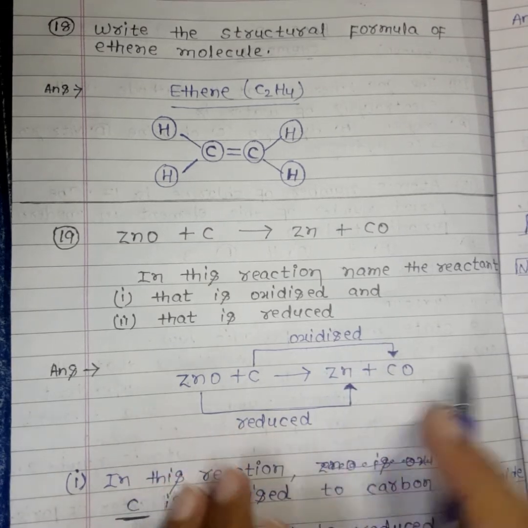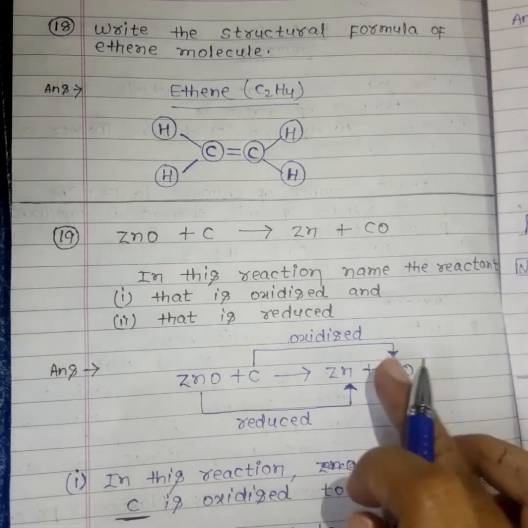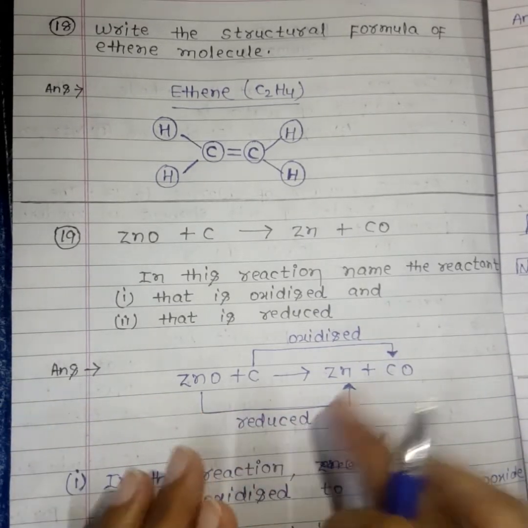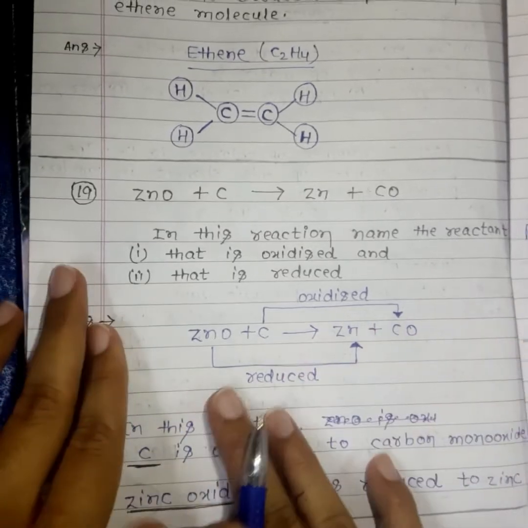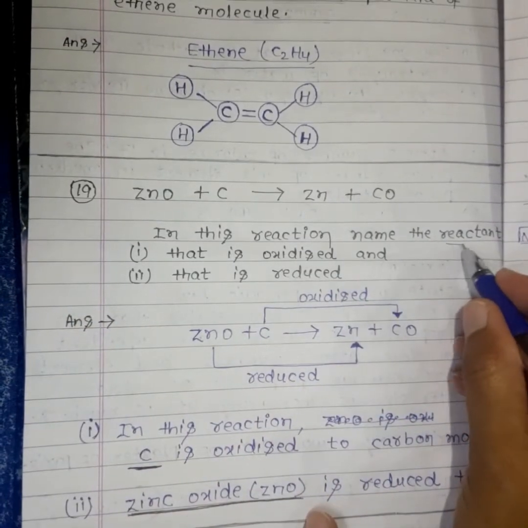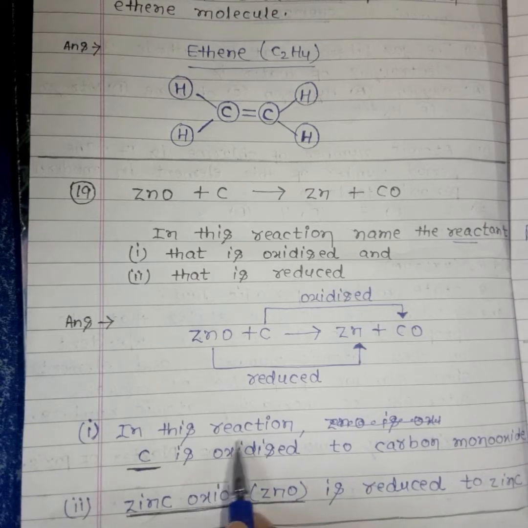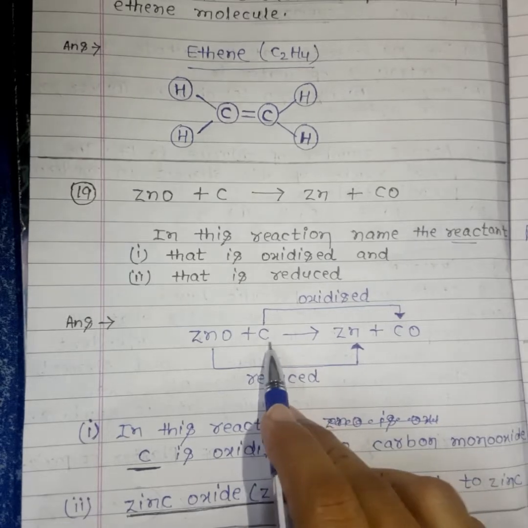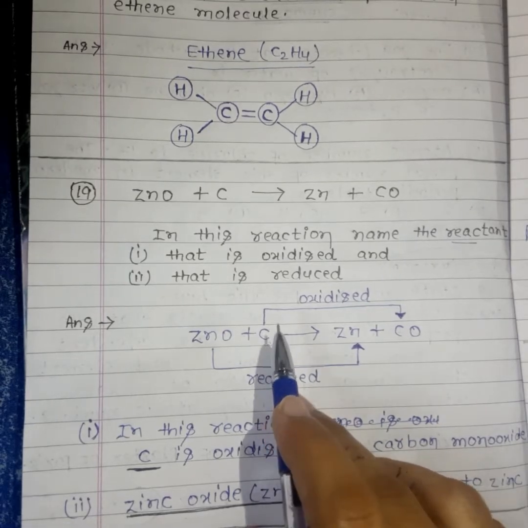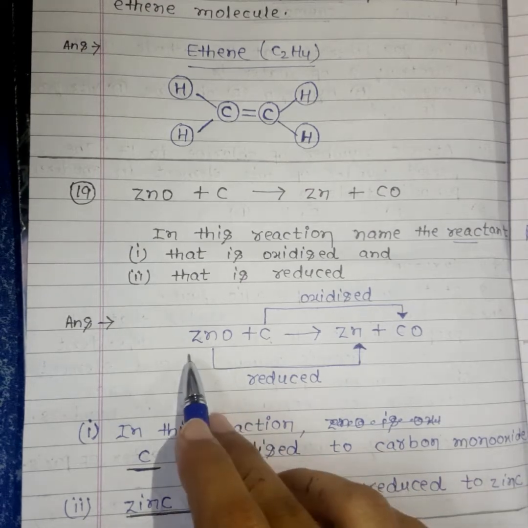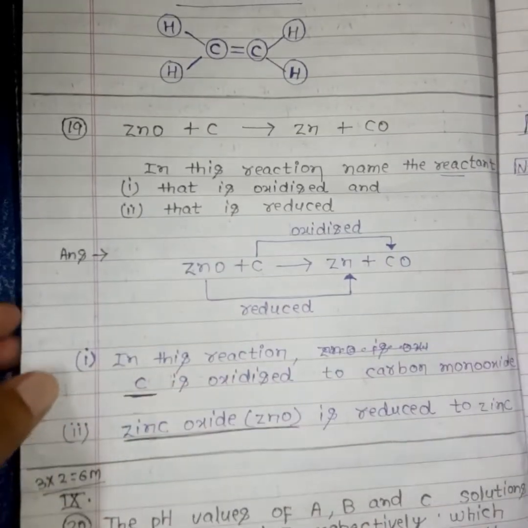Addition of oxygen is oxidation, and removal of oxygen is reduction. They are asking about the reactant which is oxidized and which is reduced. So in this reaction C, carbon, is oxidized, and zinc oxide is reduced. A simple question it was.